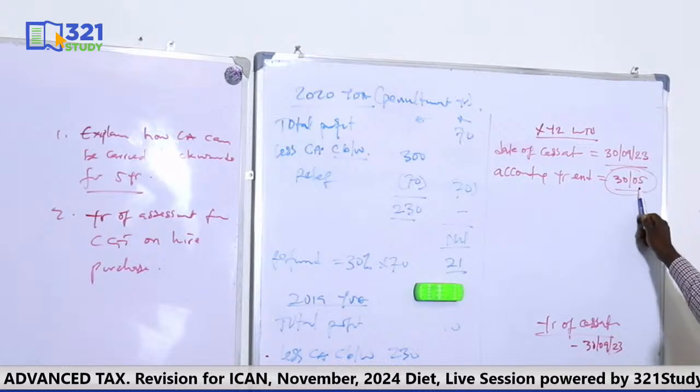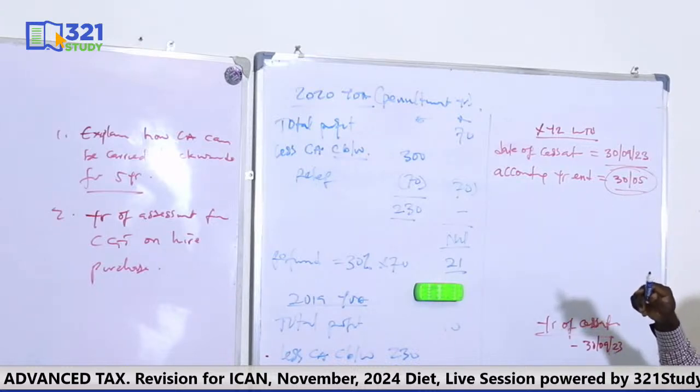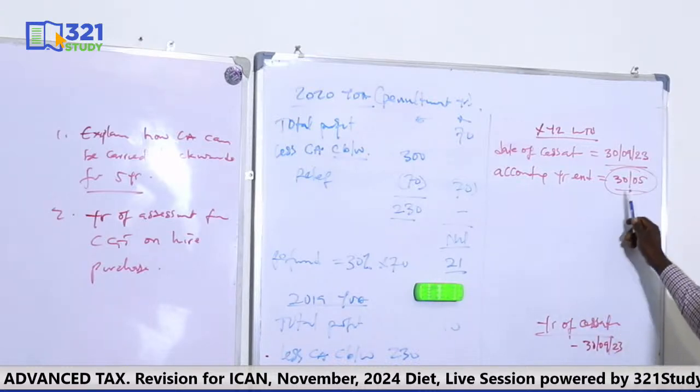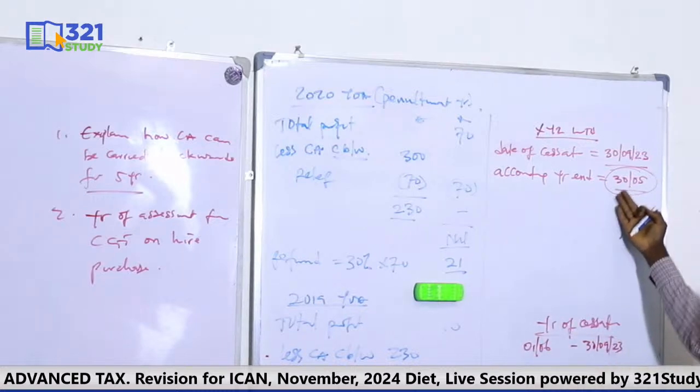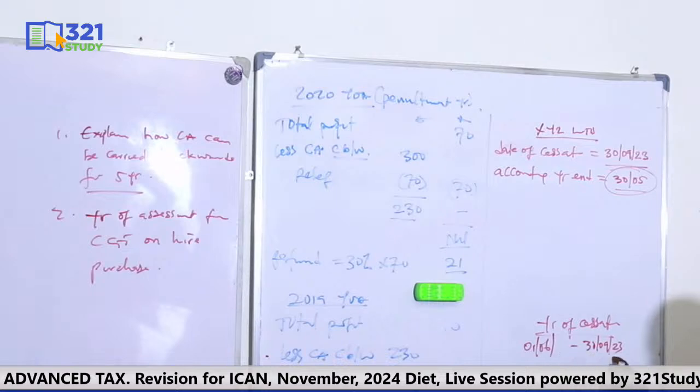If the year end is December, then the beginning should be January. So now the year end is May, which means the beginning will be 1st of June. Which June is closer to the date of cessation? June of 2023. How many months' profit is this? June to September is 4 months' profit. That's how you get the basis period.